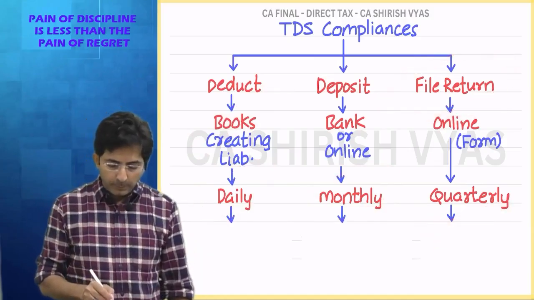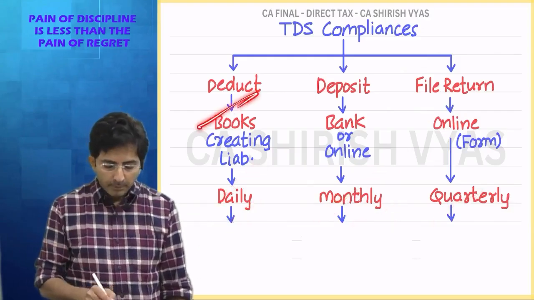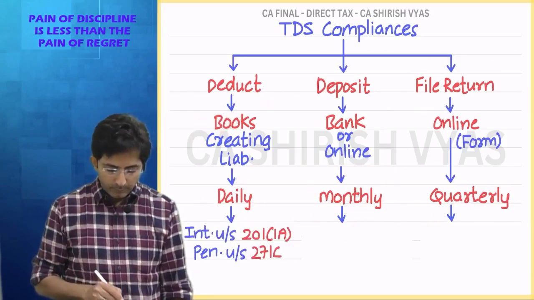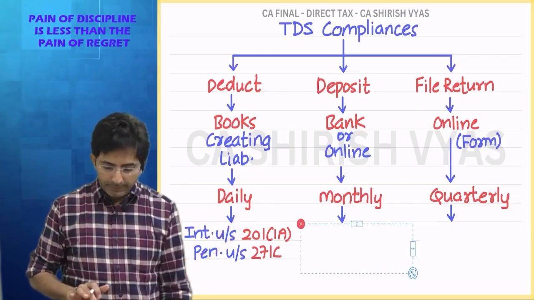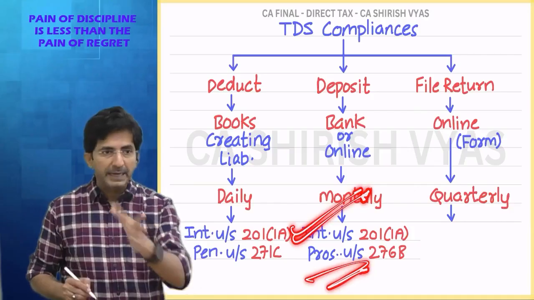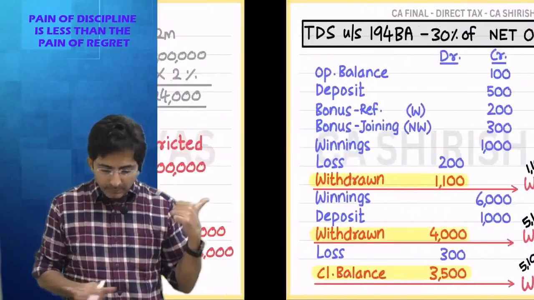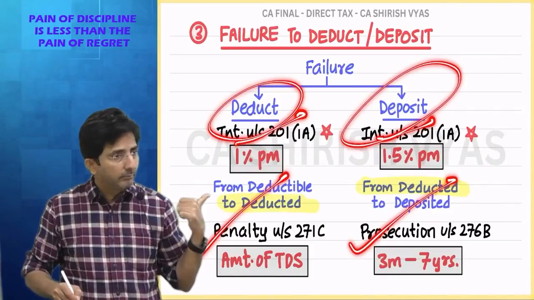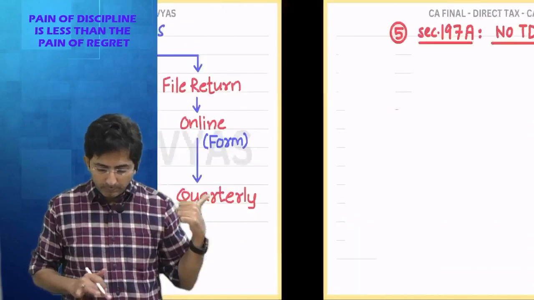Now, if you don't respect these three things, what will happen? Consequence. Tell me, if you don't deduct TDS, what will happen? For late deduction, there is interest of 1% per month plus penalty under 271C. And for late deposit, interest of 1.5% per month and prosecution, behind the bars. You know, this point I had explained in the last lecture. For not deducting, penalty; for not depositing, jail. And this is along with the interest. Same thing I have written here, look.